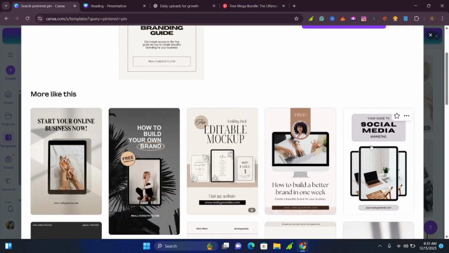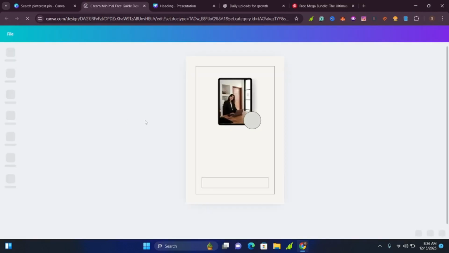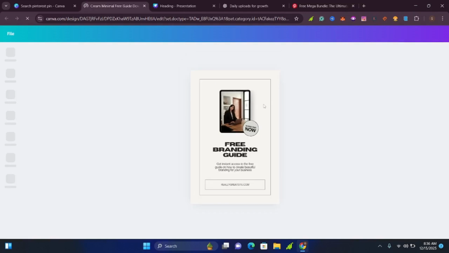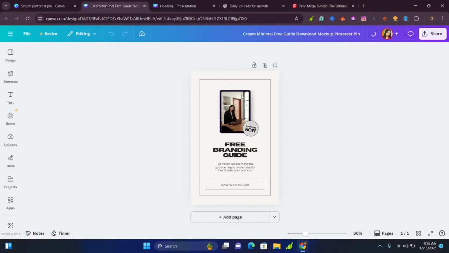Here there are so many, you can come and choose any. I'll click on this one to show you how easy it is to use Canva and Pinterest to market and sell your digital products. So I've clicked on that pin and I'm going to customize it. This is how it looks already, and here this is a mockup. You can put in a page of your digital product, or a cover of your ebook, or a cover of your planner. It depends on what digital product you are selling.